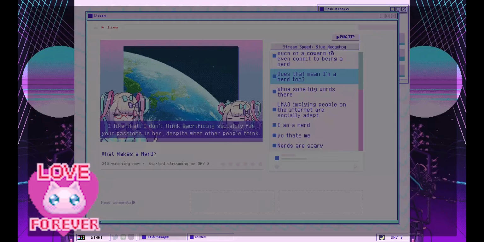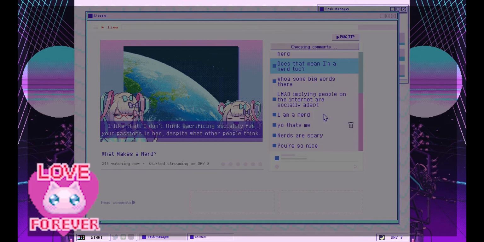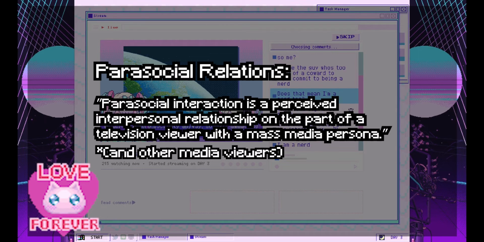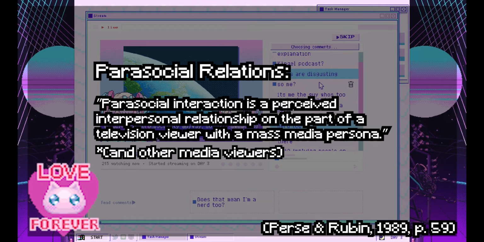We can understand this in 2 ways. The first is the parasocial relationship that the game fosters between the real-life player and Ame. As defined by Pierce and Rubin, parasocial interaction is a perceived interpersonal relationship on the part of a television viewer with a mass media persona. In recent years, this definition has expanded to include the study of interactions between media consumers and fictional characters because the original definition was written in 1989, before we had the internet. So don't worry, we're not applying it wrongly just because it says television, yeah?